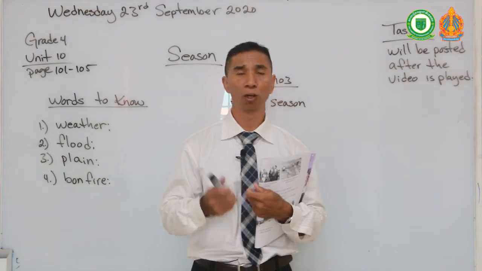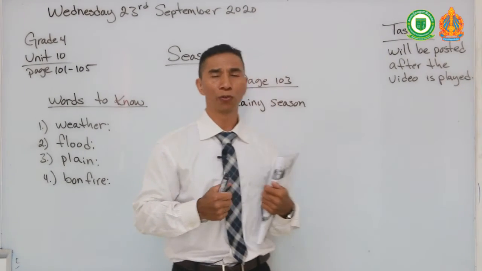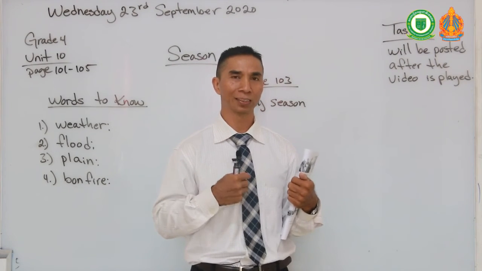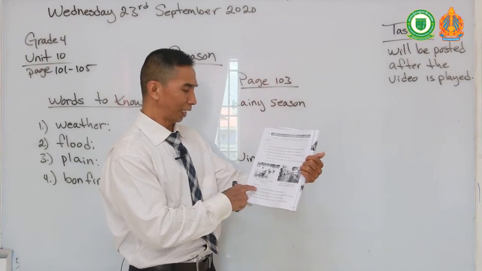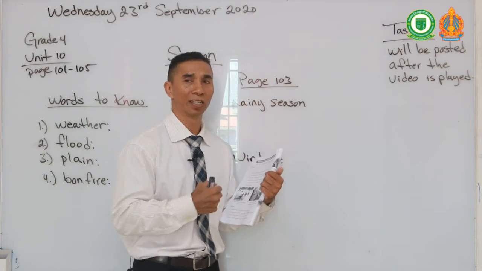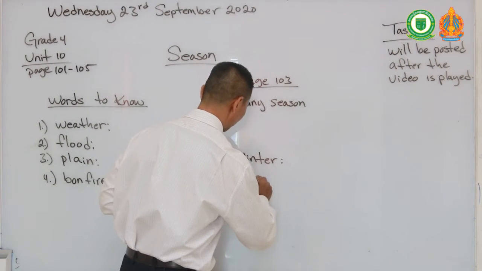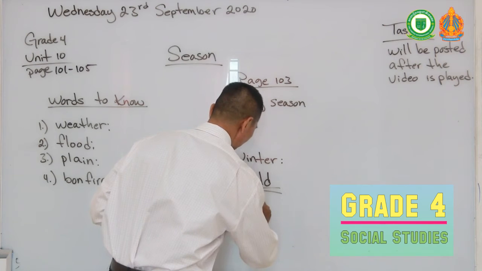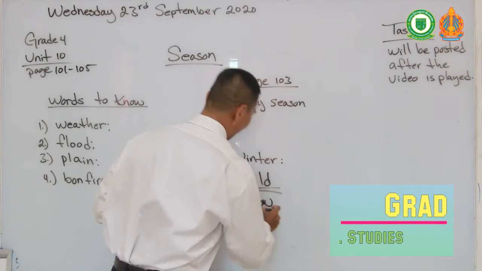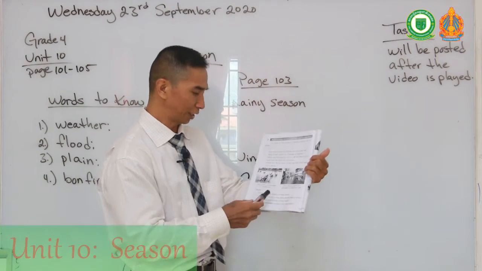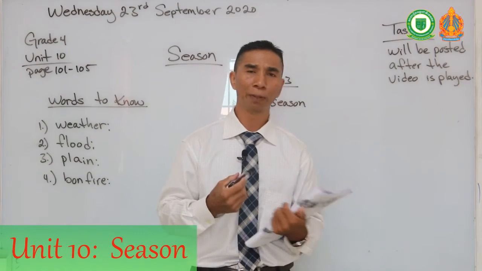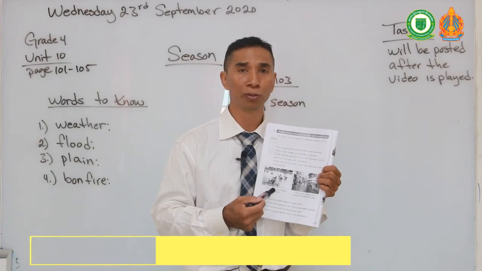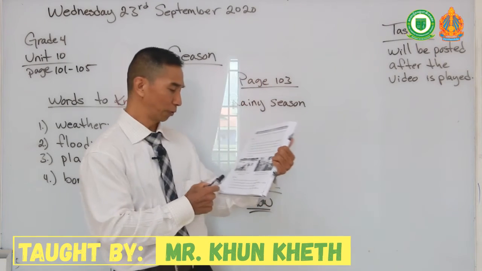So here in Cambodia, we know we do not have a winter. So we do not need a thick coat or thick clothes to wear, right? We need a light coat because there's no winter. So in wintertime, people wear thick clothes to keep them warm because it is so cold. Sometimes it snows because it is so cold. These are just some of the things that we as human beings that live in the regions that have winters have to do, because we have to wear thick clothes to keep warm.